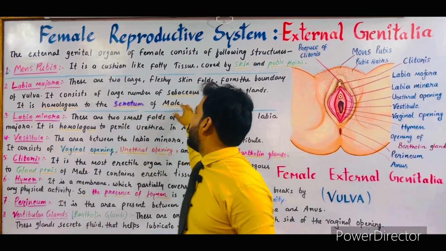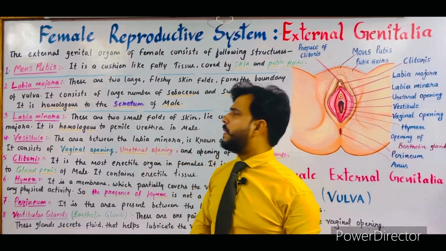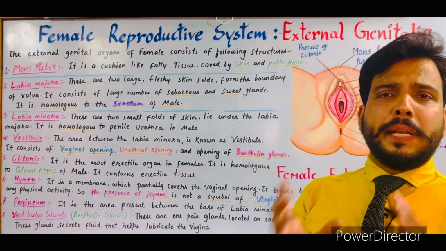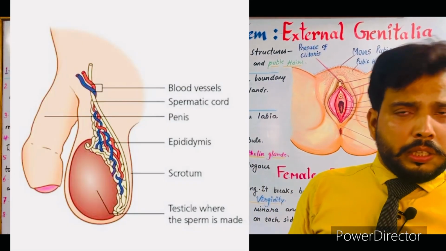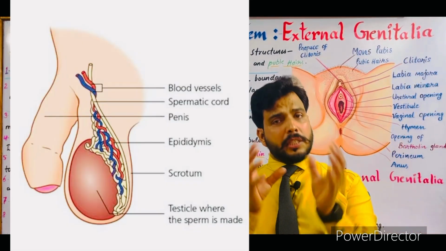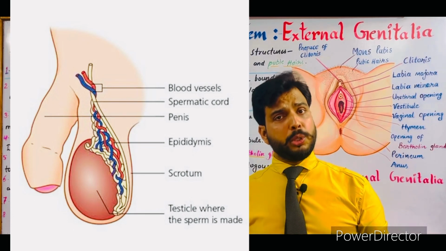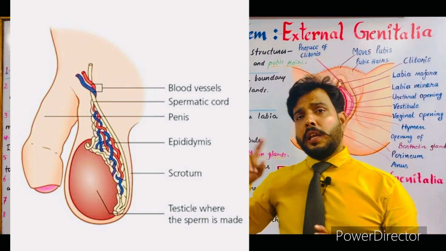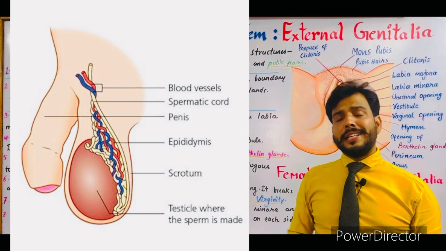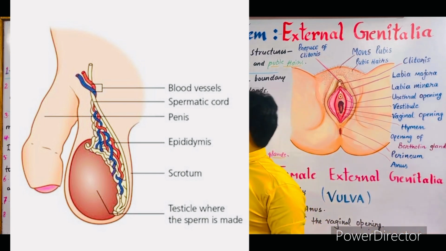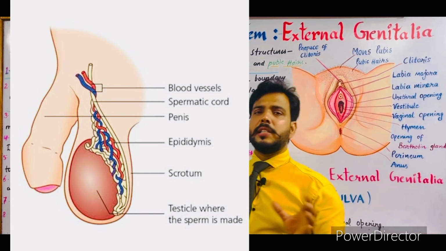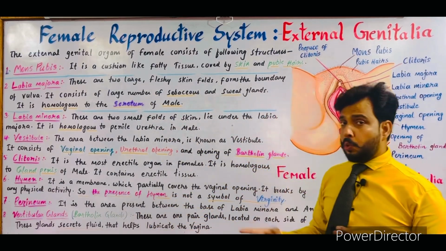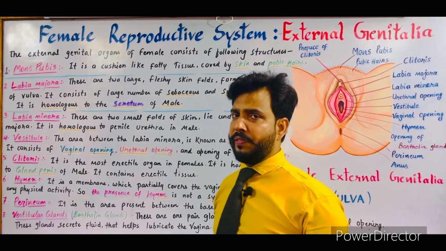homologous to the scrotum of male. What is the meaning of homologous? Homologous means similar. As we know that in males, testes are present as the main reproductive organ. These testes are present inside a skin pouch which is known as testis sac and also known as scrotum. So scrotum is the part which is present in the male reproductive system. In the female reproductive system, labia majora is similar to the scrotum of male. So both are similar in their structures. So labia majora is homologous to the scrotum of male. This is an important question for your competitive examination.